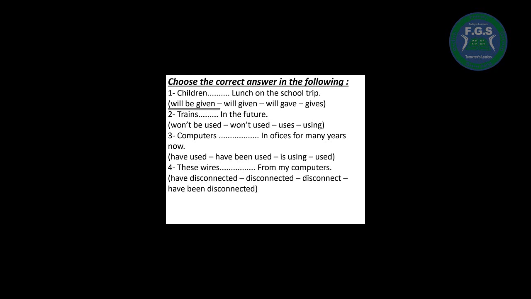Number two, trains, space in the future. So trains won't be used, won't used, uses, using in the future. Great. The answer is won't be used. So trains won't be used in the future. Okay, number three, computers, space in offices for many years now. Great. Computers have been used in offices for many years now.